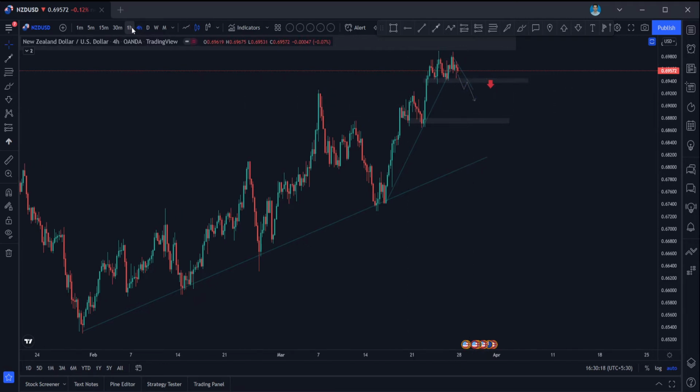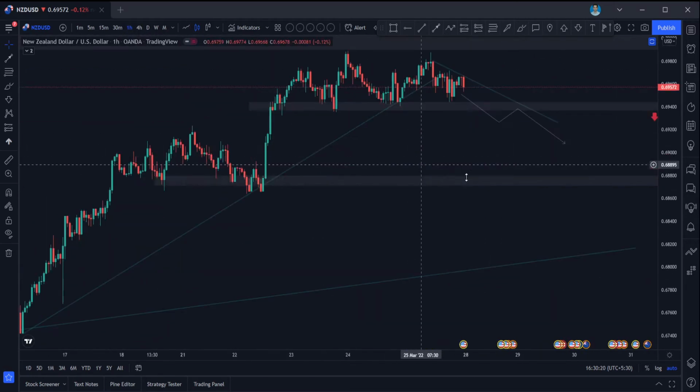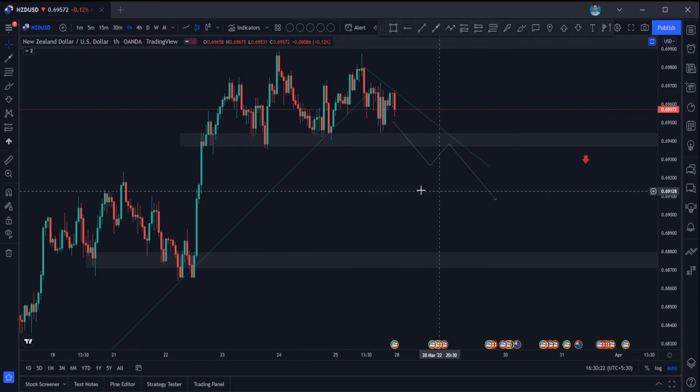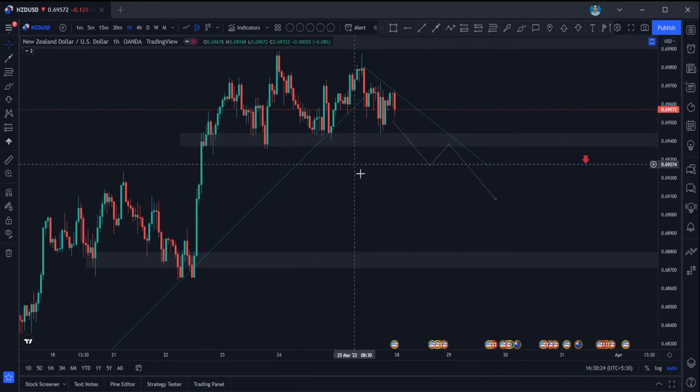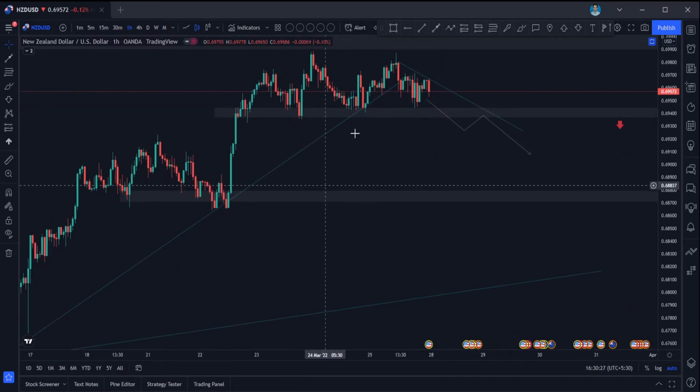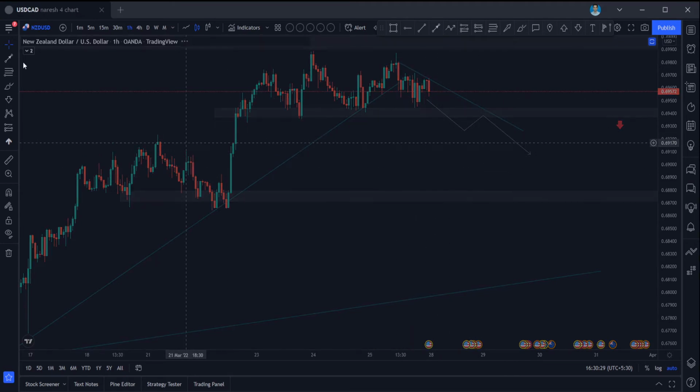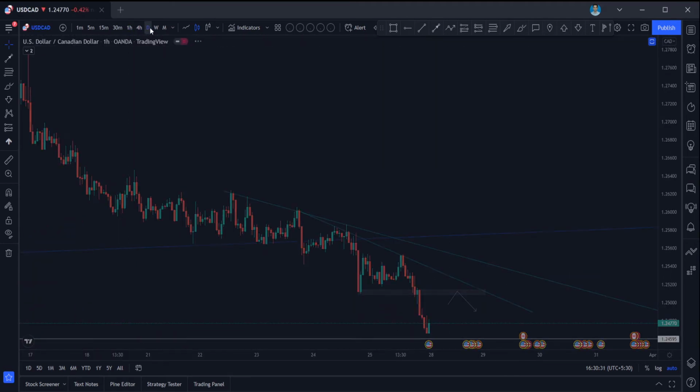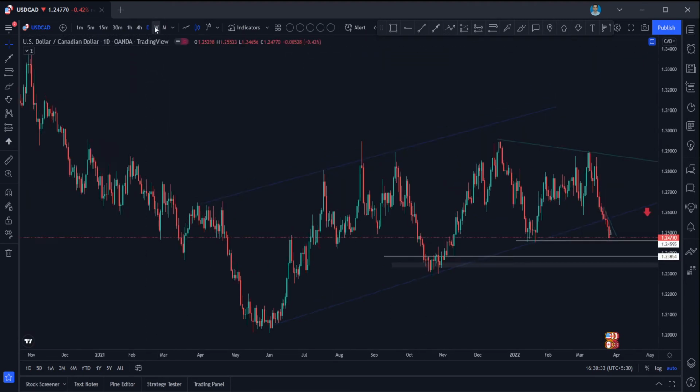So if you are going for short entries, please make your trailing stop loss a little bit tight compared to taking trades in an uptrend or on the trend side. Okay, so that would be for NZD USD, guys. And in the USD CAD is, so